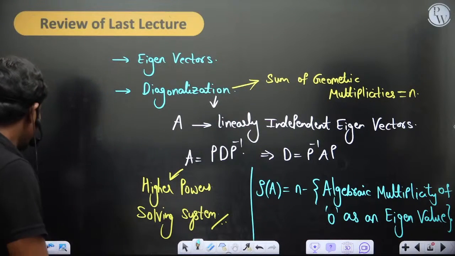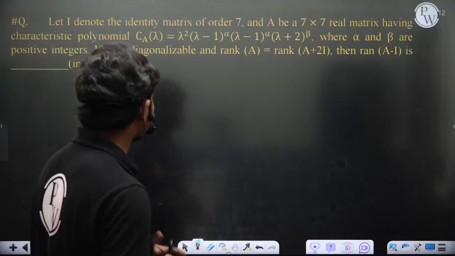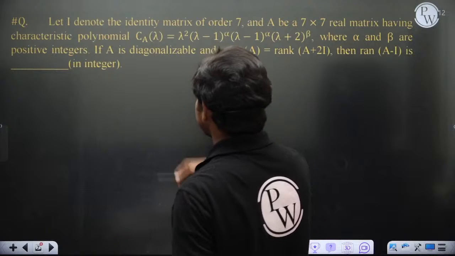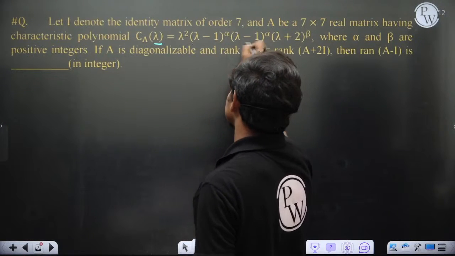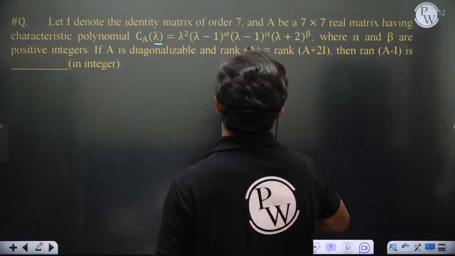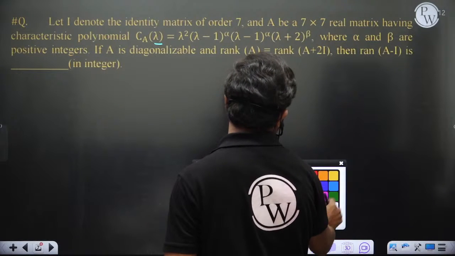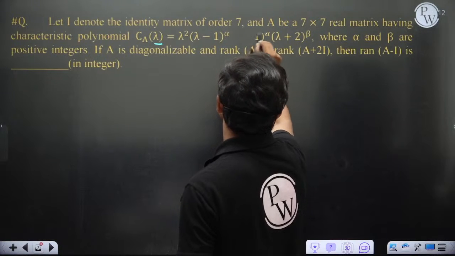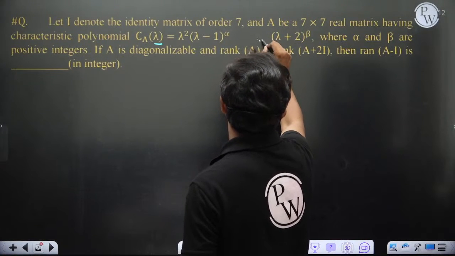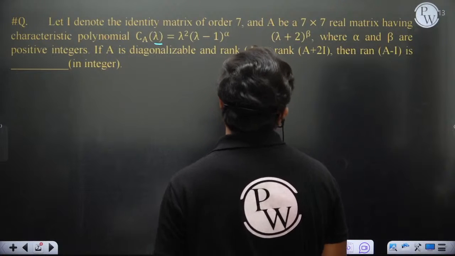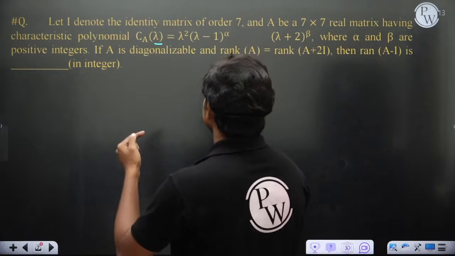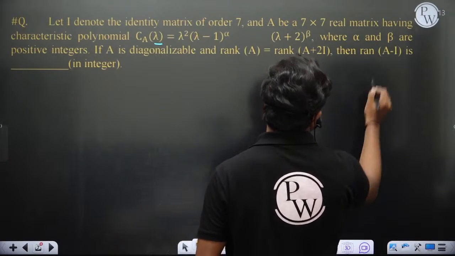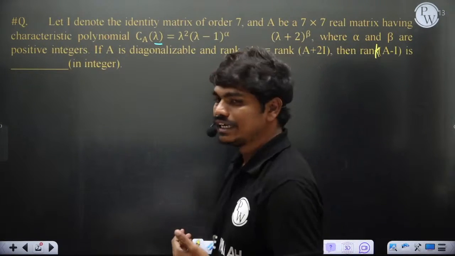Now, I have given you one homework question actually. Let I denote the identity matrix of order 7 and A be a 7 by 7 real matrix having characteristic polynomial C_A of lambda equal to lambda squared, lambda minus 1 whole power alpha, lambda plus 2 whole power beta, where alpha and beta are positive integers. If A is diagonalizable and rank of A is equal to rank of A plus 2I, then rank of A minus I is dash, an integer.